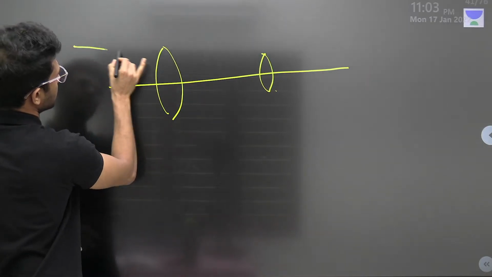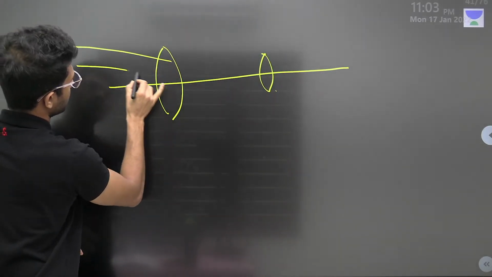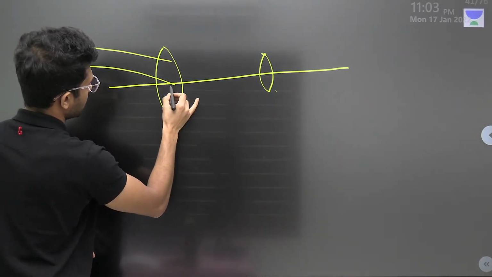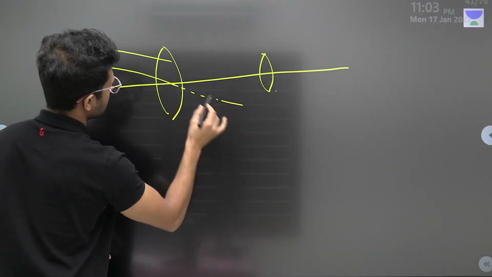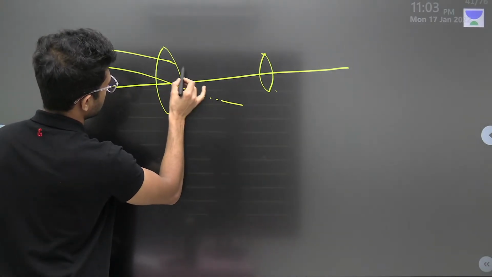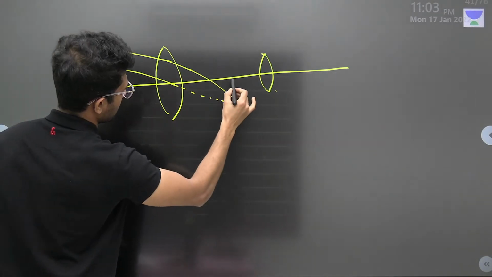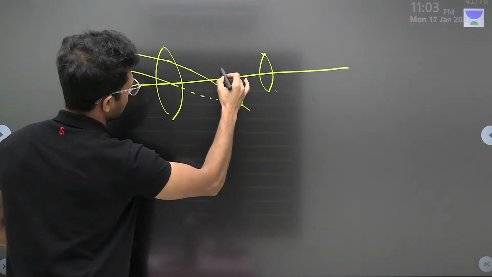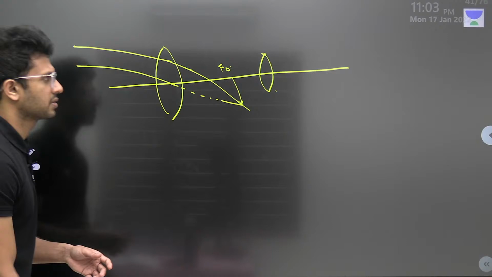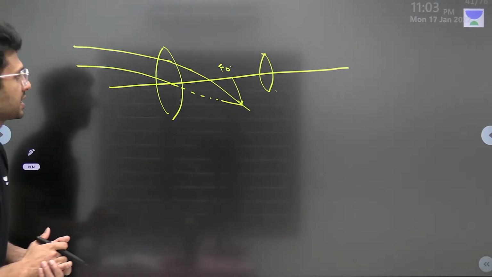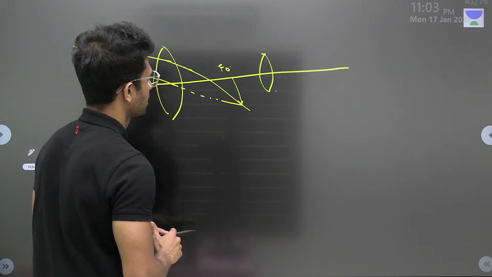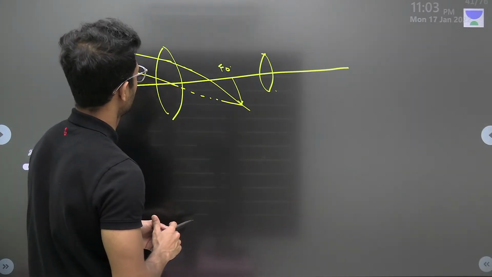Now light rays, as it is a telescope, will be coming from infinity. One of the light rays passes through the optical center and goes straight, and the other one bends, and obviously it will be meeting at the focal plane of the objective. Yes. Now I think we can draw this a bit more clear.